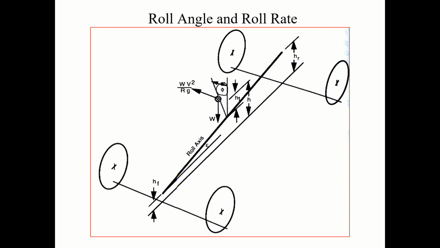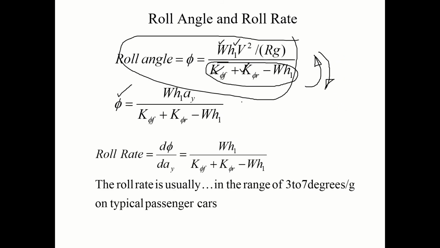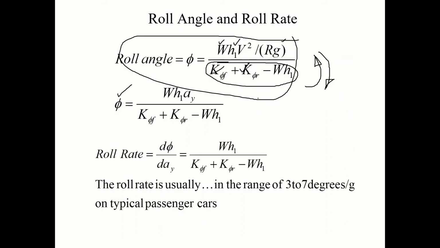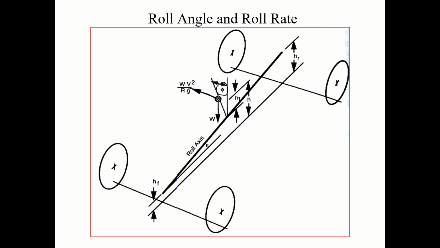You see here, this is the centrifugal force part of it. This centrifugal force about H1 creates this moment, right? And the other one is this W into H1, this part of it.